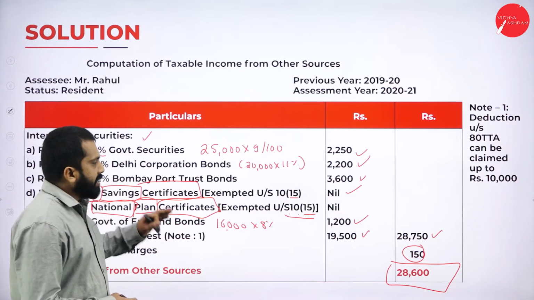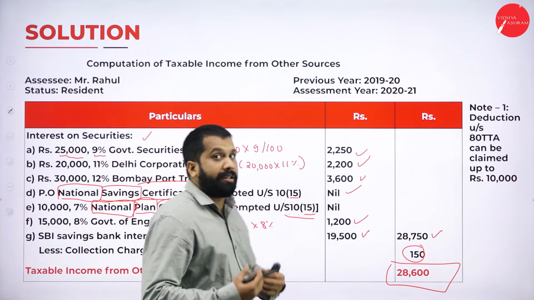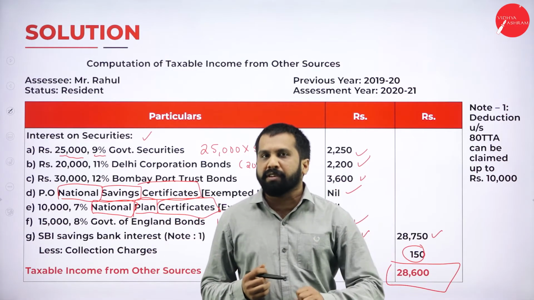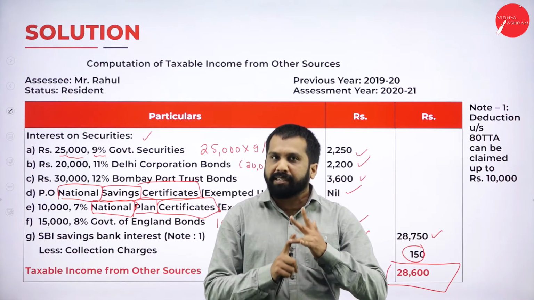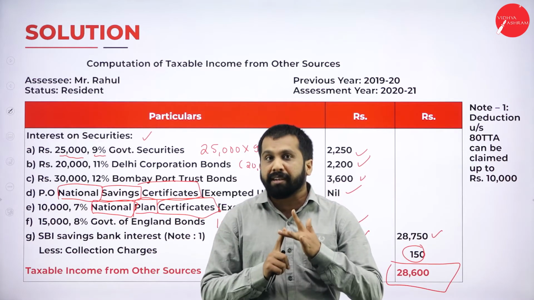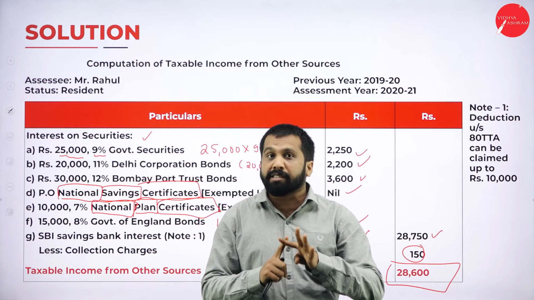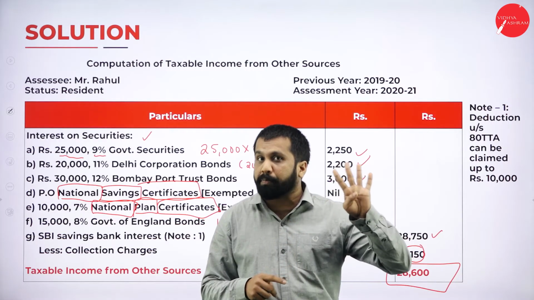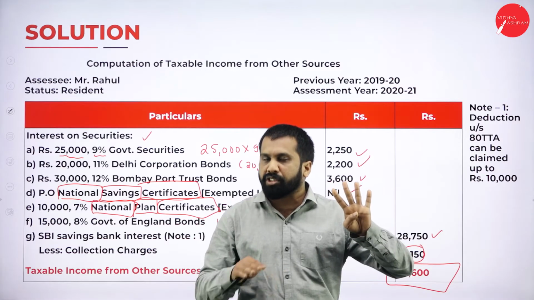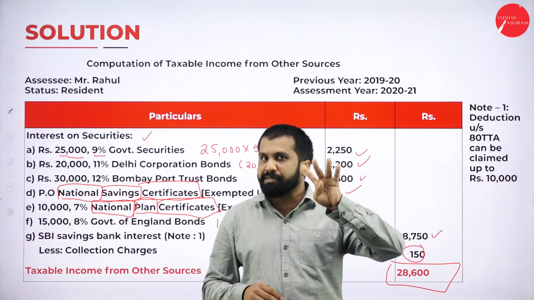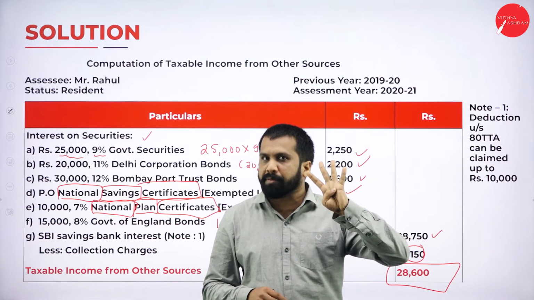Good. So these are the calculations. What did we learn from this? From this we learned NSC tax-free, NPC tax-free, UTI tax-free, and interest on debentures, we will not pay tax. Last session I explained to you. Interest on debenture, there is no tax. These 4 things you are supposed to remember.